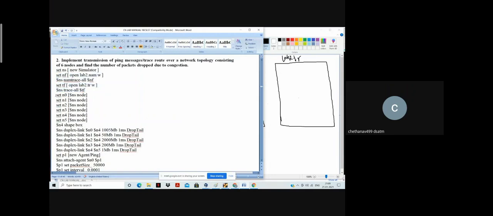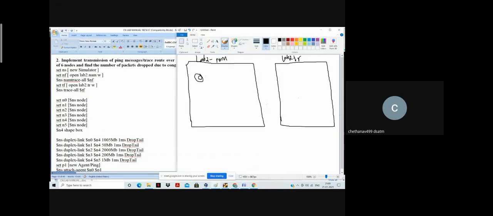Then we go to the creation of nodes. That is done by the set command, set n0, that means node number 0. Till here, I am going to create totally 0, 1, 2, 3, 4, 5, so 6 nodes in total. So node number 0, node number 1, node number 2 will be created.